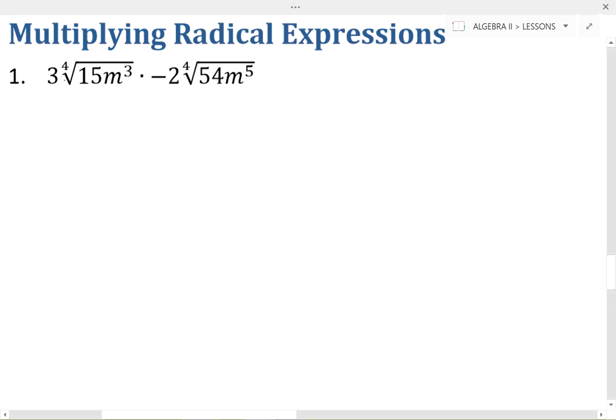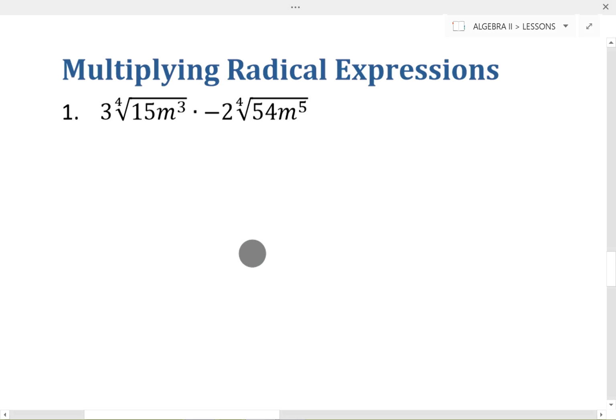So the first example we have here is 3 times the fourth root of 15m to the third, times negative 2 times the fourth root of 54m to the fifth. Now, since I have two radicals multiplied together, the first thing that needs to be true is that both radicals have to have the same root. They both are fourth roots, so I can multiply these together as is. If they weren't, I'd have to do some manipulation first.